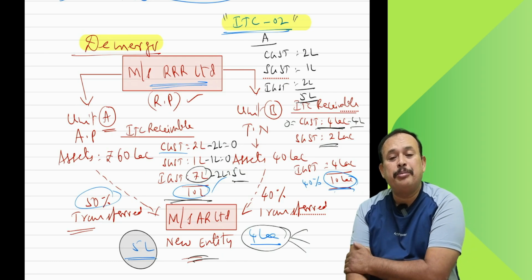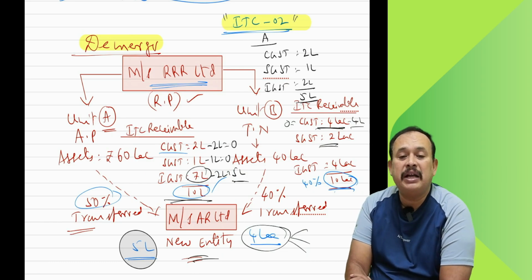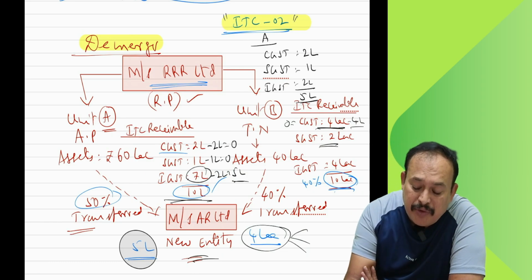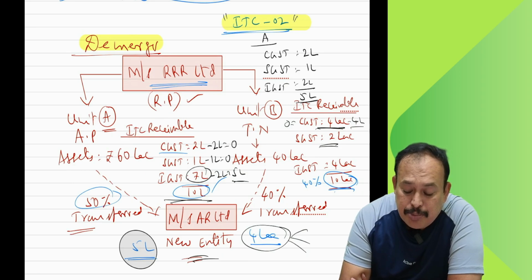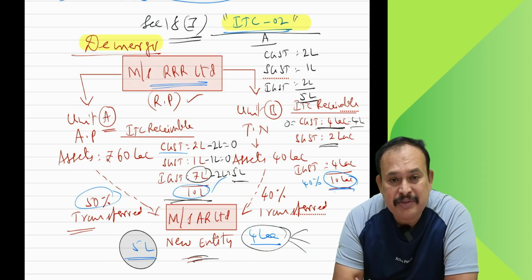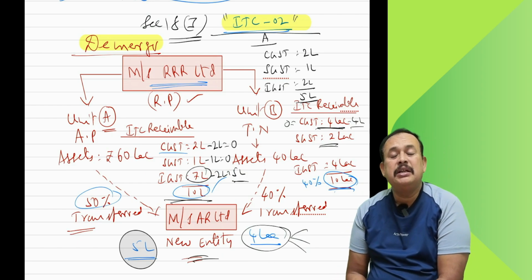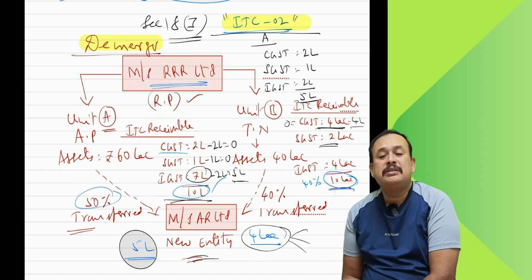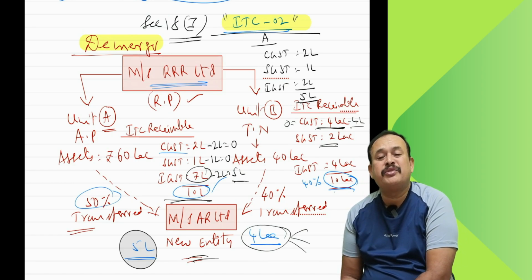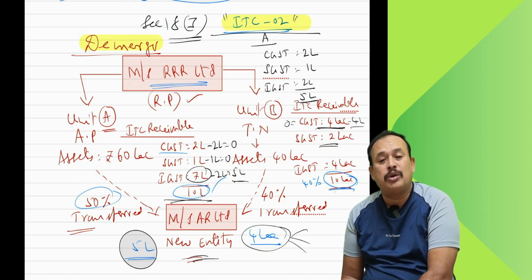And you, being a practicing cost accountant or a practicing chartered accountant, certify that this pattern of transferring of credit is in accordance with section 18 subsection 3. Yes, it is verified to the best of knowledge. All the transfer of credit is in accordance with the provisions of section 18 subsection 3. Certification should be submitted by the transferor while uploading ITC 02 for transferring of credit to other units.